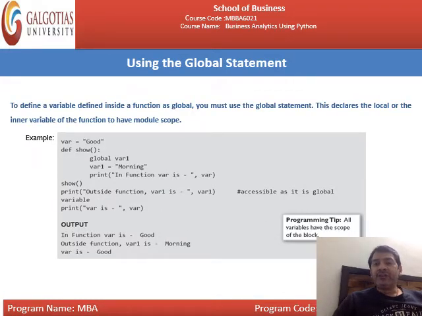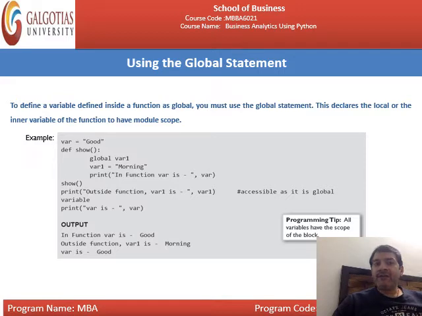Next is using the global statement to define a variable defined inside a function as global. Again, listen to me very carefully. To define a variable defined inside a function as global, you must use the global statement. This declares the local or the inner variable of the function to have module scope. Example is what? Var equal to good. You have defined a function def show, global variable. Okay, global is what? Var1. You simply write global var1.